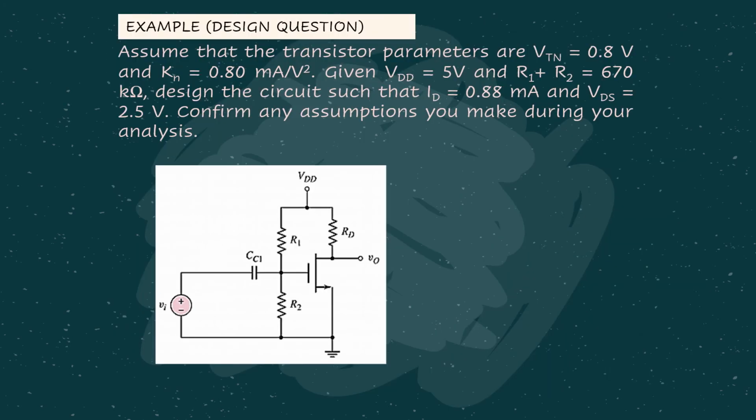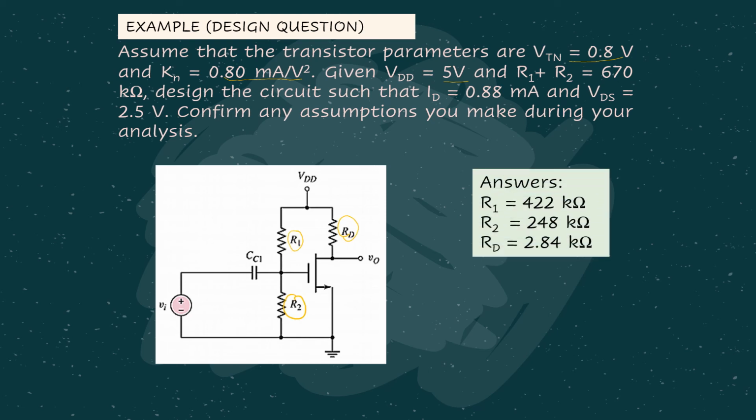Then we need to consider this question as well, because this is a design question. In this case the VTN value is given, Kn is given, VDD is given. The thing is, R1 and R2 values are not given, even RD is not given. Meaning you are supposed to design the circuit by finding all the missing circuit parameters.